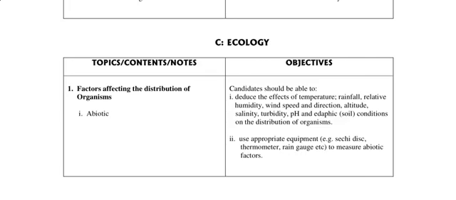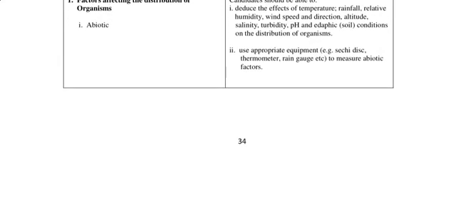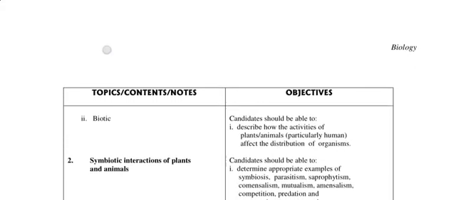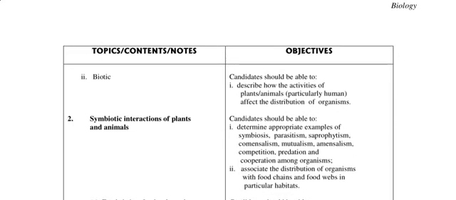Now down to section C, where we have ecology, we have factors affecting distribution of organisms, where we have abiotic, and under this you should be able to deduce the effect of temperature, rainfall, relative humidity, wind speed and direction, altitude, salinity, turbidity, pH, and edaphic conditions on the distribution of organisms. Then use appropriate equipment to measure abiotic factors, for example, the secchi disc, the thermometer, and the rain gauge. Although there are still a whole lot of other equipment which you will see in your textbook, you just have to go through them.